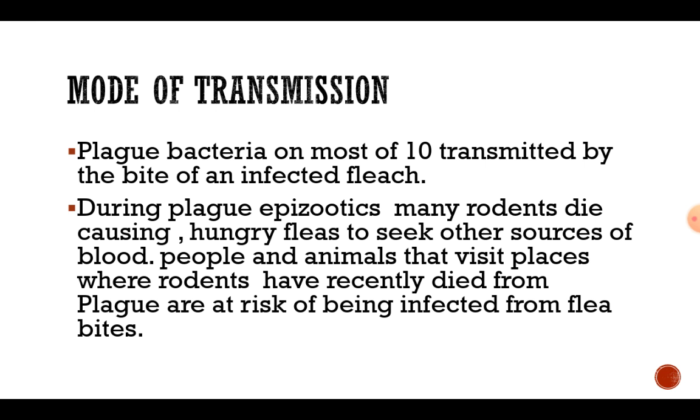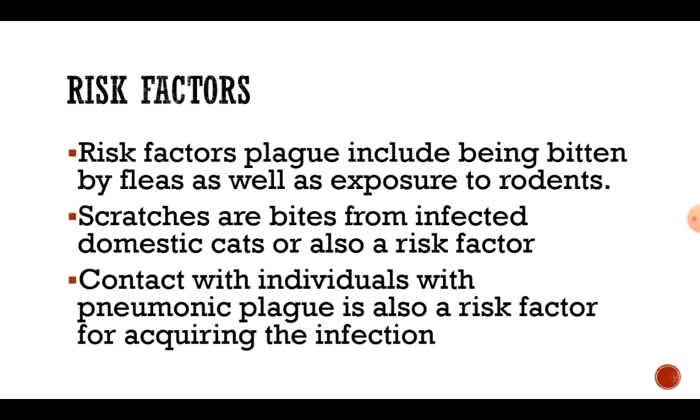In this mode of transmission slide, I am going to tell that if rodents or fleas die at a particular place, it is not visible, it is decomposed in the soil, but the bacteria is present in the soil. If a human mistakenly goes to that place, the bacteria will attack the human. By this, the mode of transmission occurs.